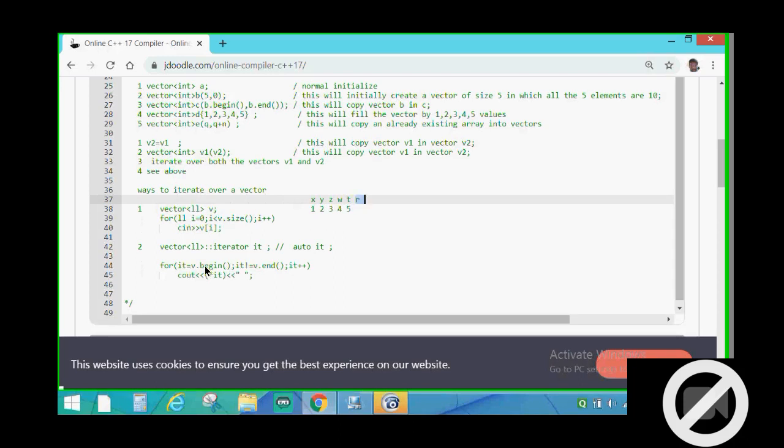So what this statement basically means is that we have to start from the first address, and we have to continue until we reach the last address.